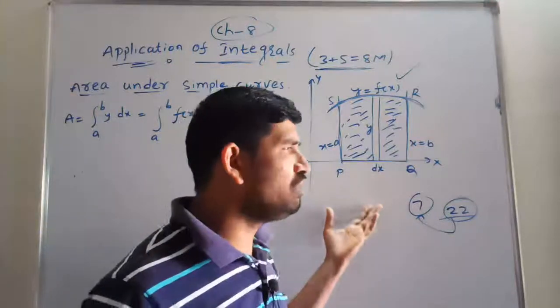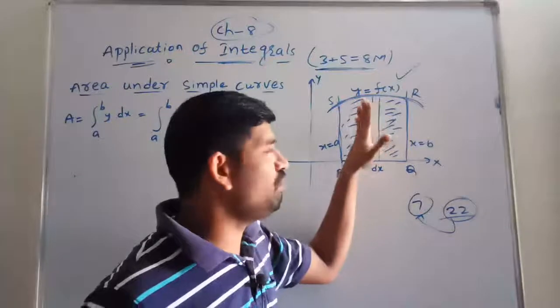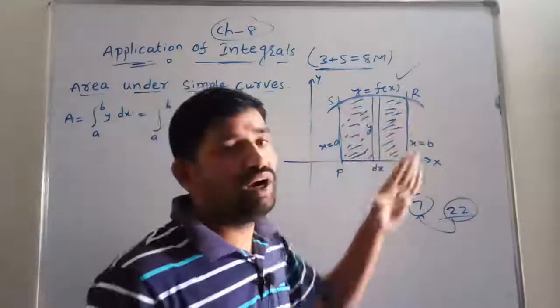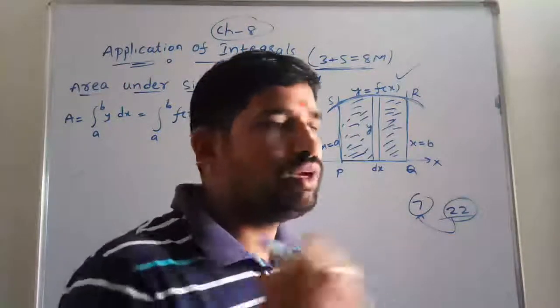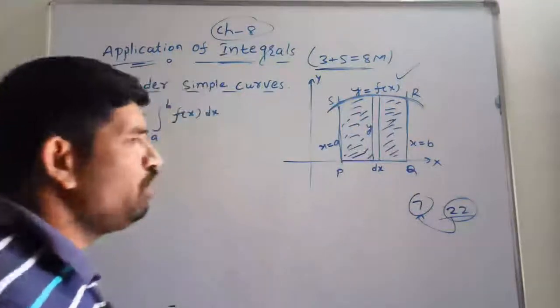In that I gave the total explanation. We have to take a number of strips, find the area of each part, and then we can get the total area of PQRSP. But directly I am going to cover it in this chapter.